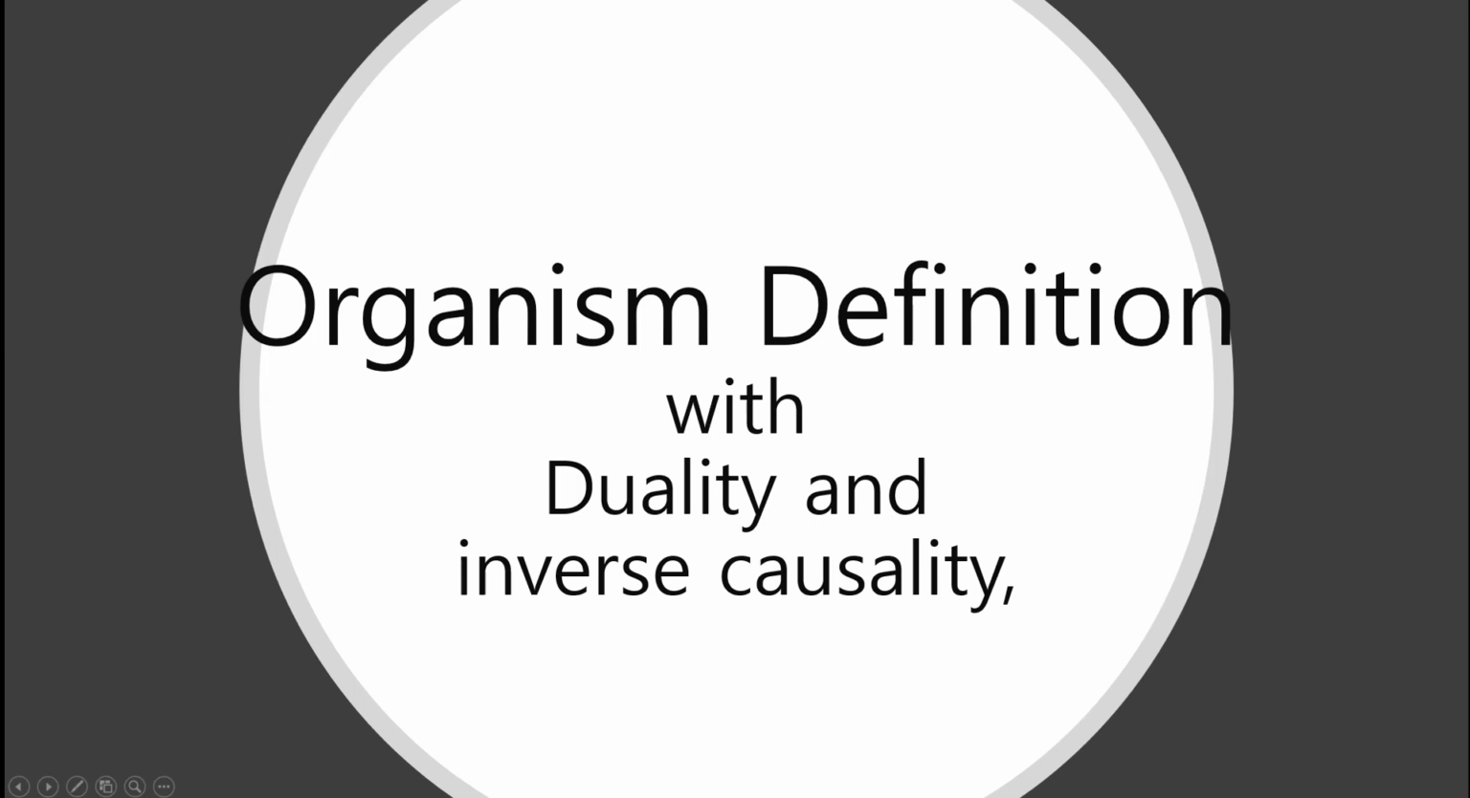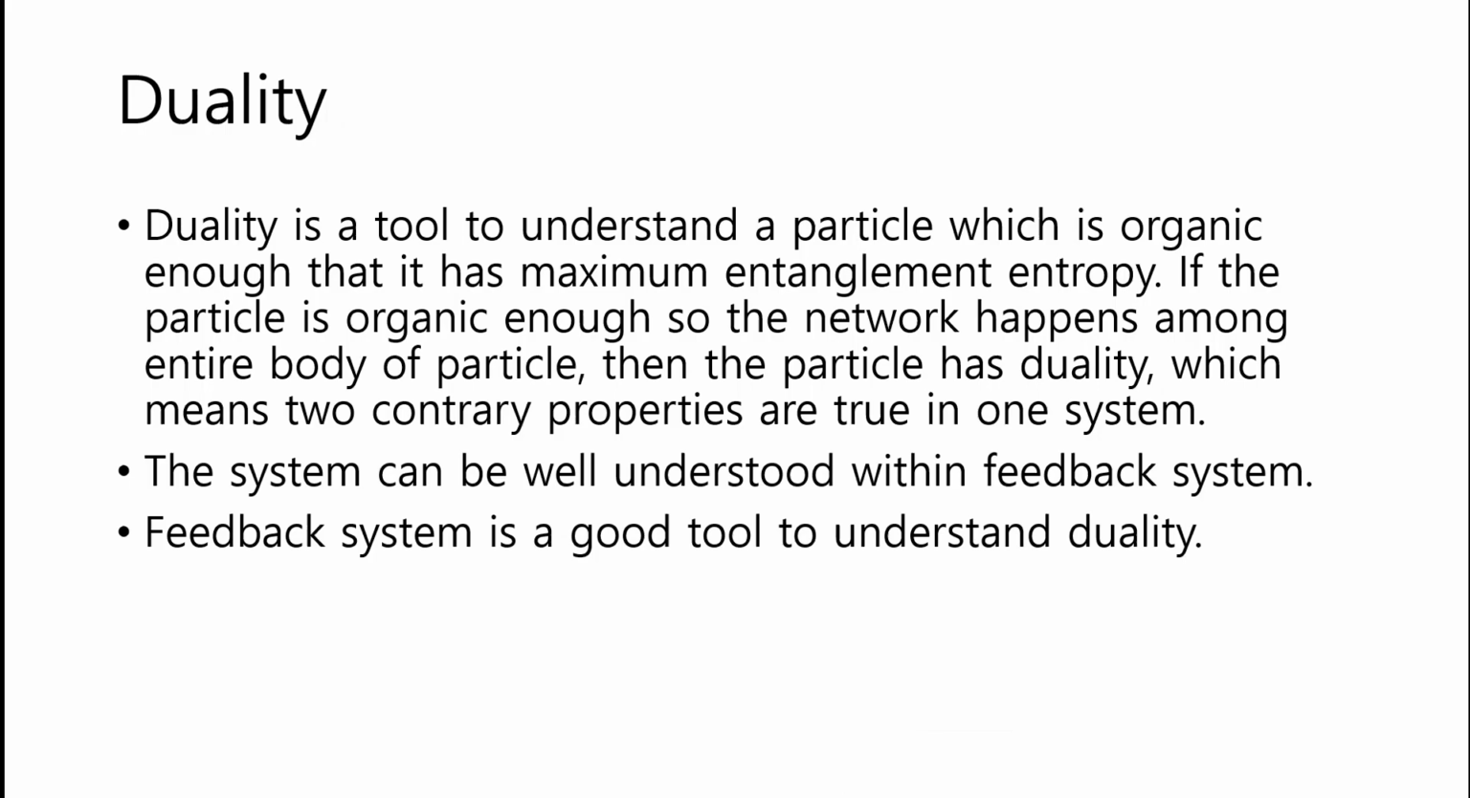Organism definition with duality and inverse causality. Duality. Duality is a tool to understand a particle which is organic enough that it has maximum entanglement entropy. After a particle is organic enough so the network happens among the entire body of particles, then the particle has duality, which means two contrary properties are true in one system. The system can be well understood within a feedback system. Feedback system is a good tool to understand duality.